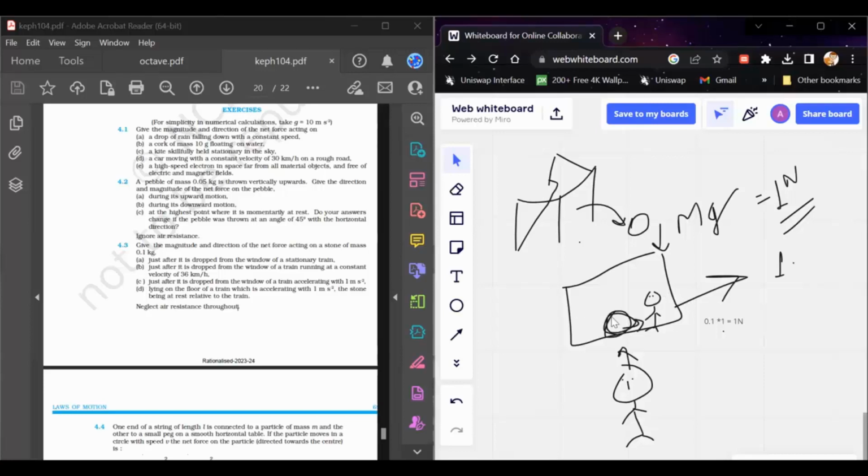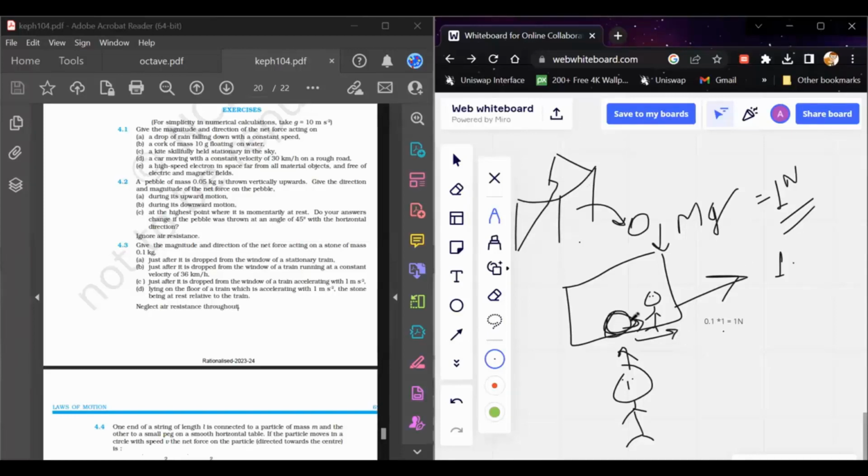And if you ask how this force is acting on the body, you might think that no one is moving this stone; the stone is just lying on the floor, so who is moving it at 1 meter per second square? If you observe, the surface of the train is a little rough. So basically this rough surface provides a friction force to this stone. The same friction force drives this stone in the forward direction, with 1 meter per second square.